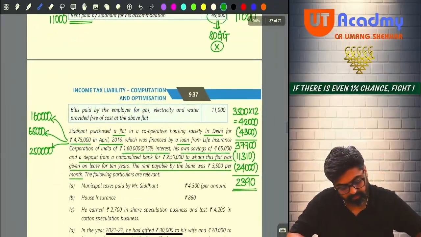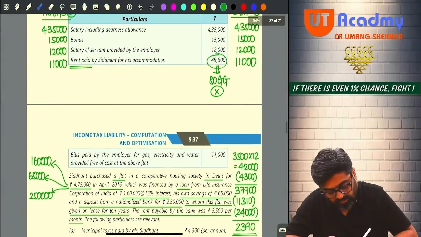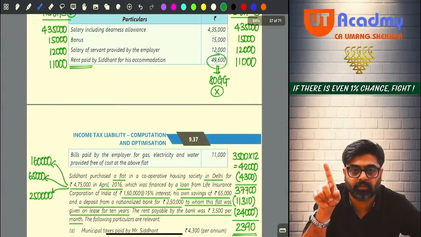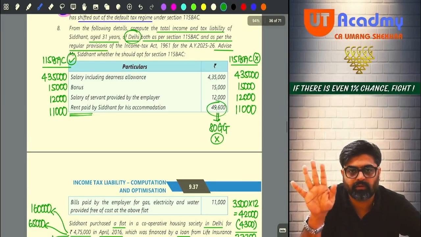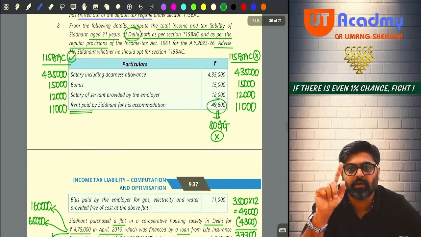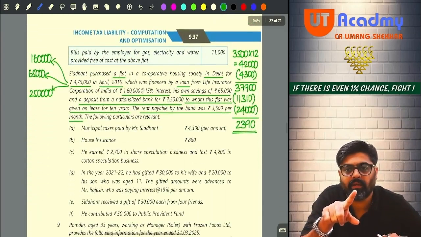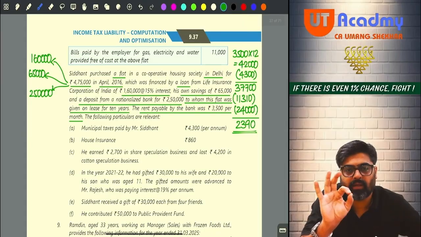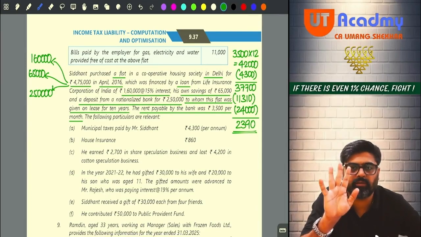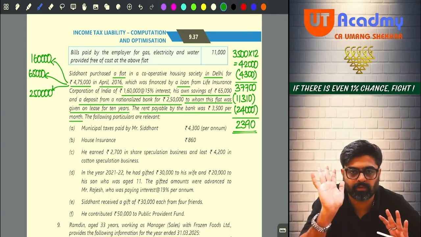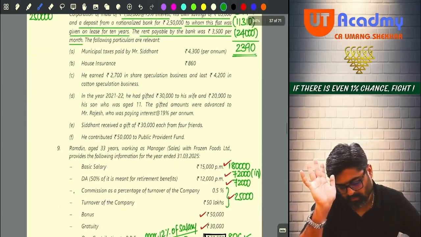Now see, house property we have calculated. So this is your salary under both the schemes. This is salary. We have not yet finalized. We have to finalize. Okay, salary we will finalize. Give me 2 minutes. But did you understand house property? See, whether you follow 115BAC or you don't follow 115BAC, this 2,390 will remain the same under both the options. Okay, no?